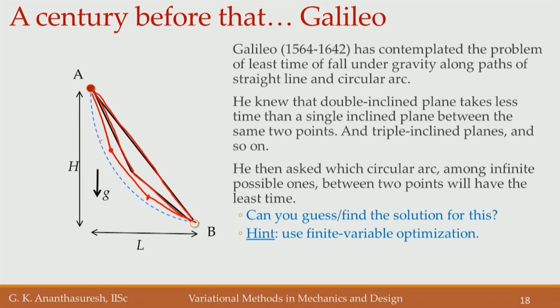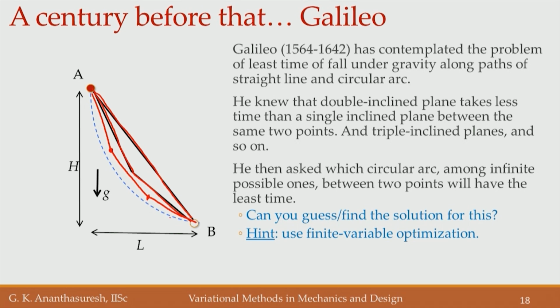Then he started asking the question: if we have points A and B, between A and B an infinite number of circular arcs can be drawn, among which one of them is going to have the least time for the ball to reach from A to B following that path. That is a problem he posed.